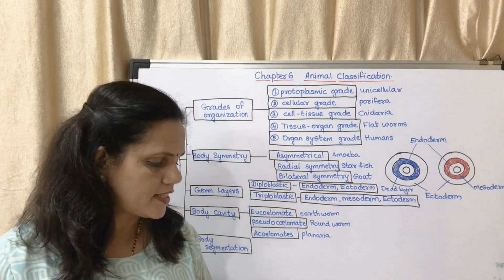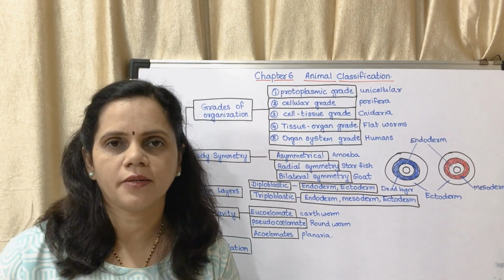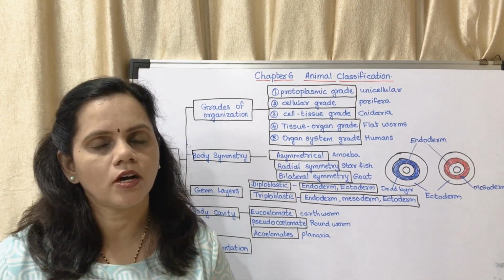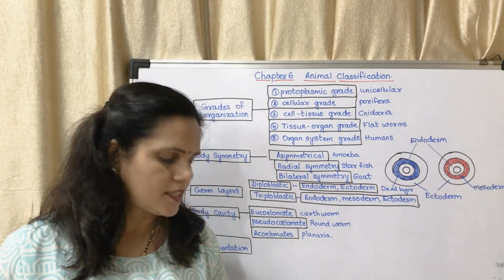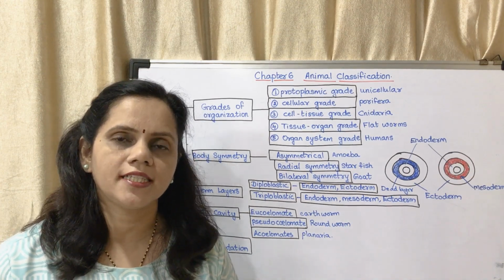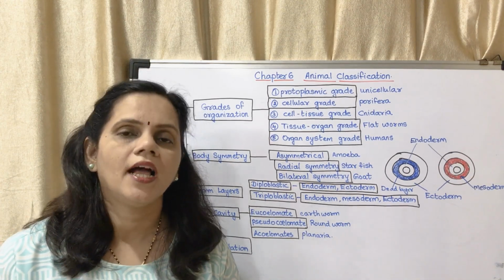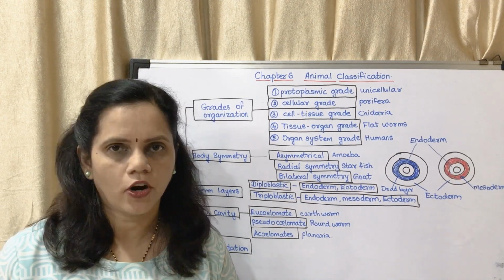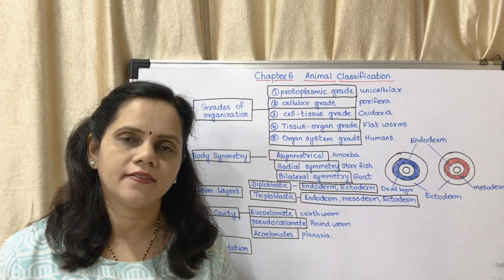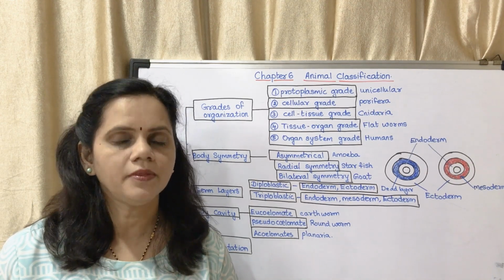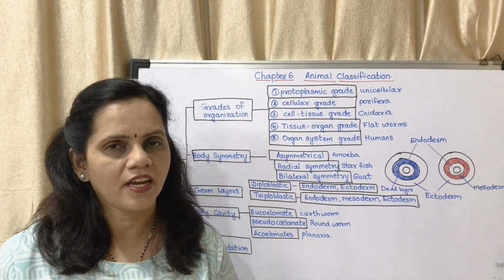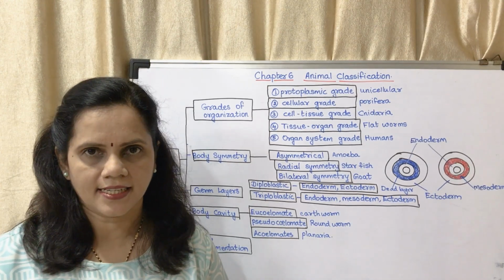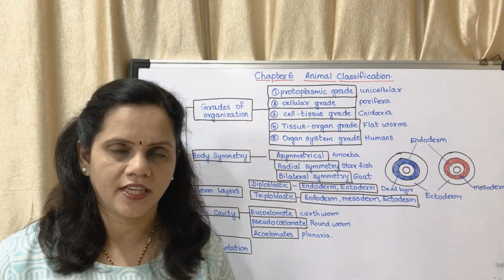So in the other lecture we studied the classification of the animal kingdom. The animal kingdom is divided into two subkingdoms: non-chordates and chordates. Subkingdom non-chordates is divided into 10 different phyla, and subkingdom chordates consists of one phylum, that is phylum Chordata. Phylum Chordata is divided into three different subphyla: Urochordata, Cephalochordata and Vertebrata. Vertebrata consists of 6 classes. Hope you have understood the classification.